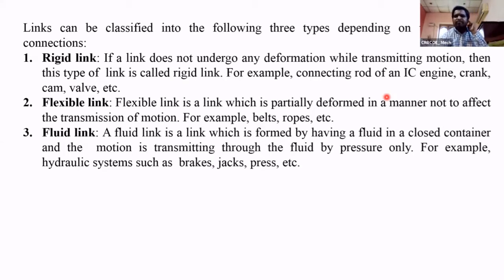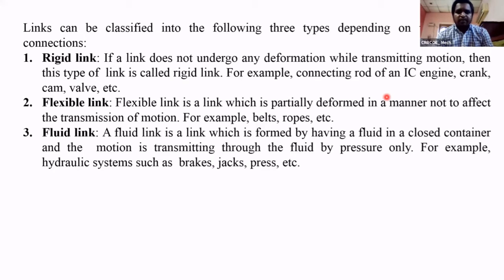Next, the second one is the flexible link. While transmitting the motion, the link is partially deformed. The best examples are belt drives and rope drives. Suppose we see the belt. The belt is a flexible link, meaning it transmits the motion from one pulley to the other pulley.